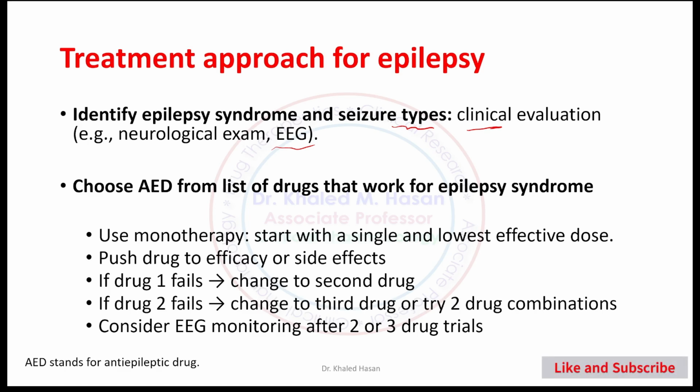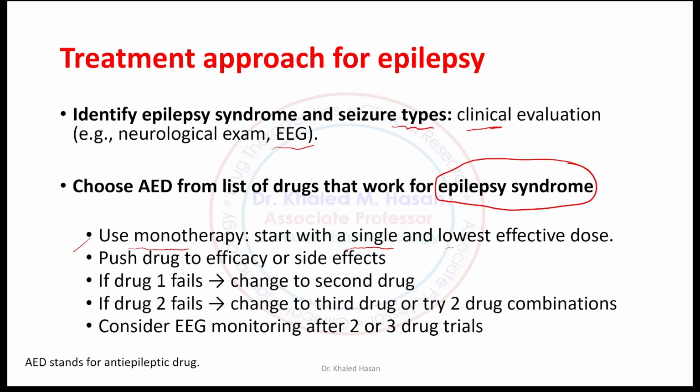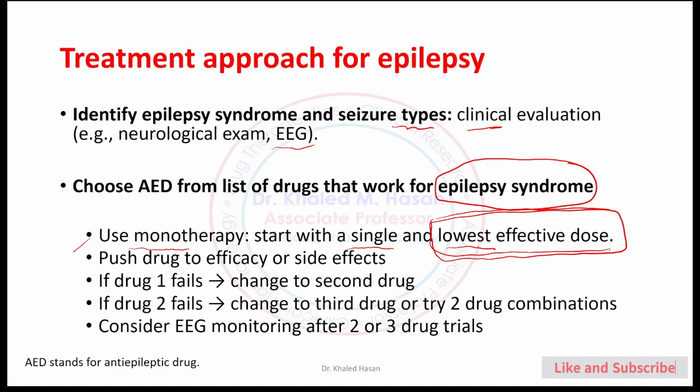If you diagnose the case as an epilepsy syndrome, we normally start with monotherapy. We start with one drug, at the lowest effective dose. In this case, we expect the prescriber, the physician, the nurse, the physician assistant to be familiar with the lowest therapeutic dose for the medication.